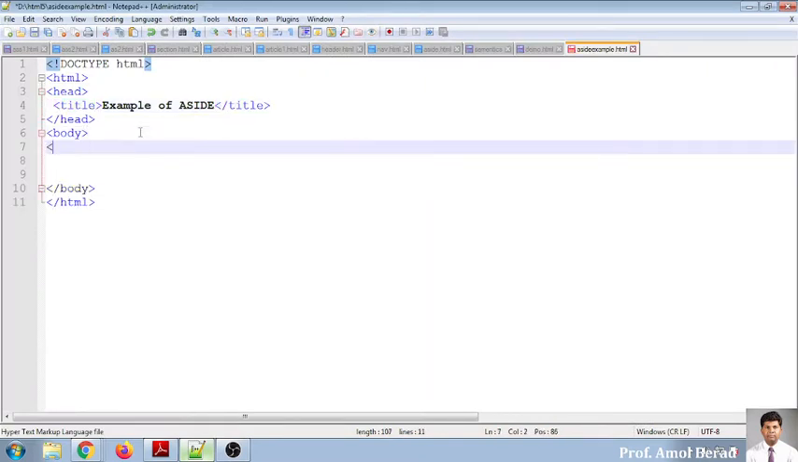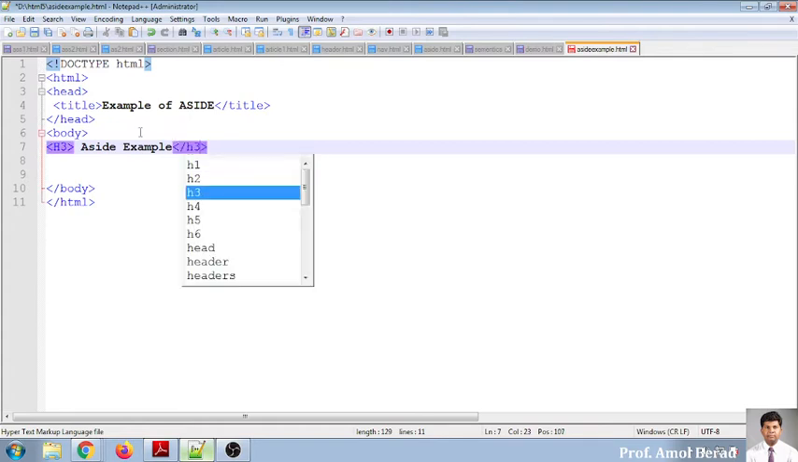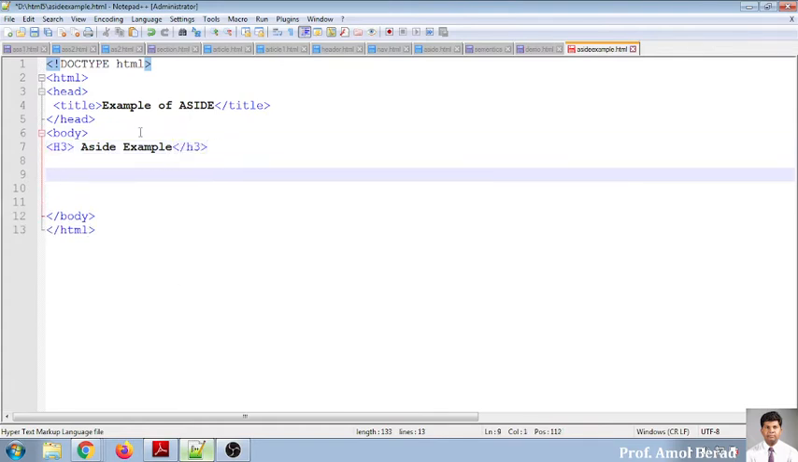Now, what I do is that I am writing something in H group. So I'll go for H1 tag over here, H3 tag, I think so. And we'll write it as aside example. Now this is /H3. I'm closing this tag and I'm moving here.